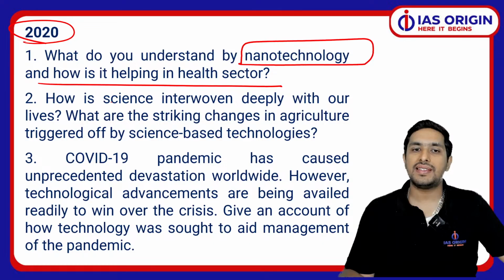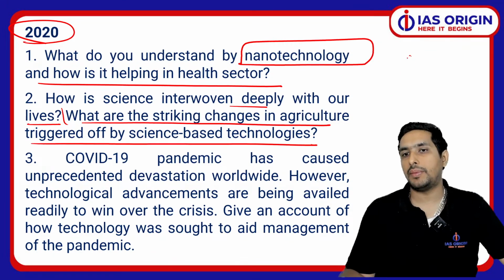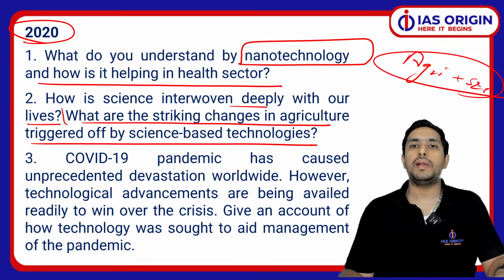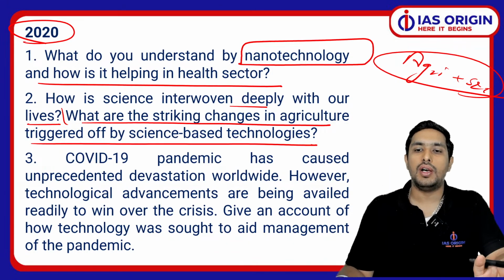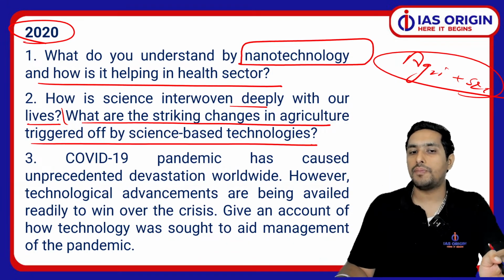Okay, how is science deeply connected with the lives, of course, and what are the striking changes in the agriculture triggered by the science? ये भी एक important theme है, agriculture plus science and technology. So you will find plenty of the questions being asked which are related to the agriculture, and they are also related with the science. So ये बहुत important है.